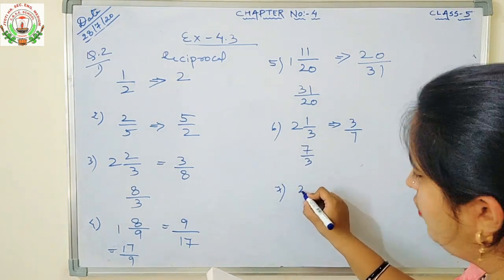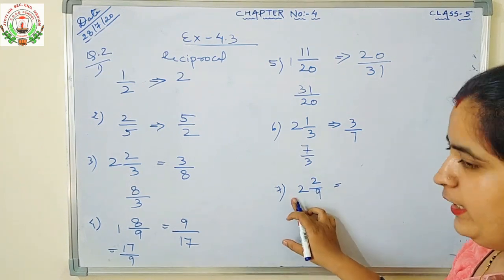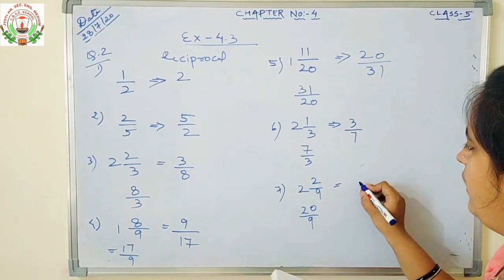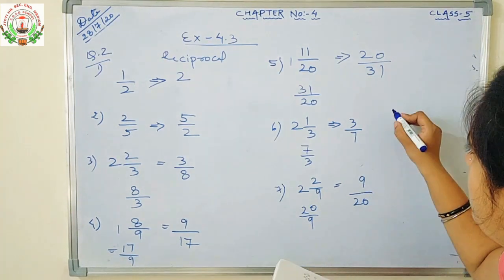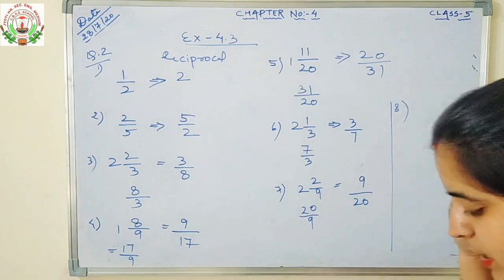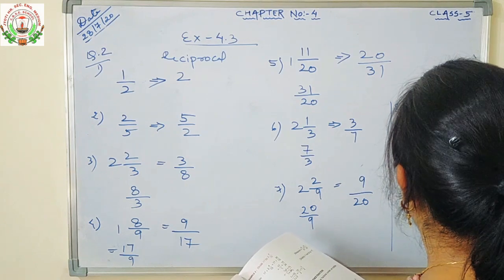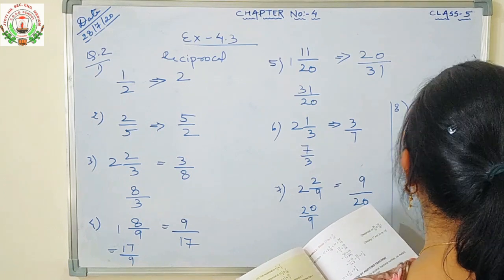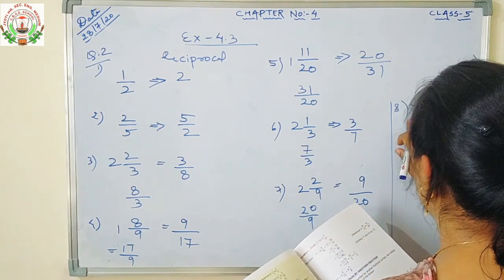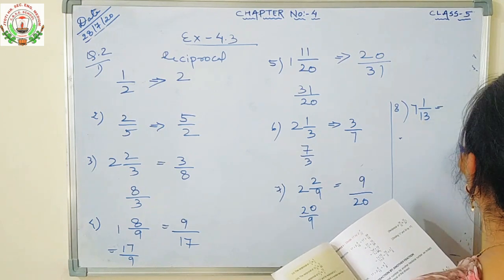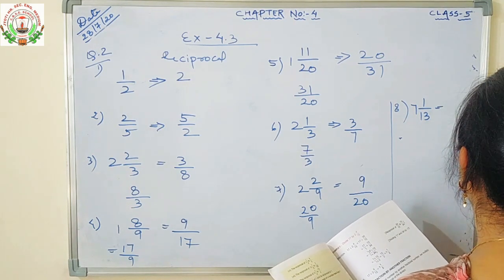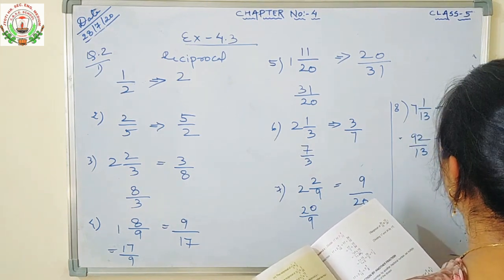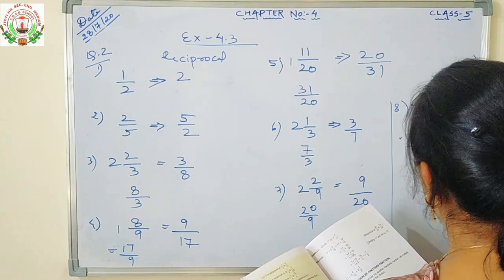Number 7th is 2 upon 9. 9 2s are 18. 18 plus 2 is 20. Here 20 by 9. If a number is 20 by 9, its reciprocal should be 9 upon 20. Number 8 is 7 1 upon 13. So first we will convert this. What is 13 into 7? 13 7s are 91. 91 plus 1 is 92 upon 13. So its reciprocal should be 13 upon 92.